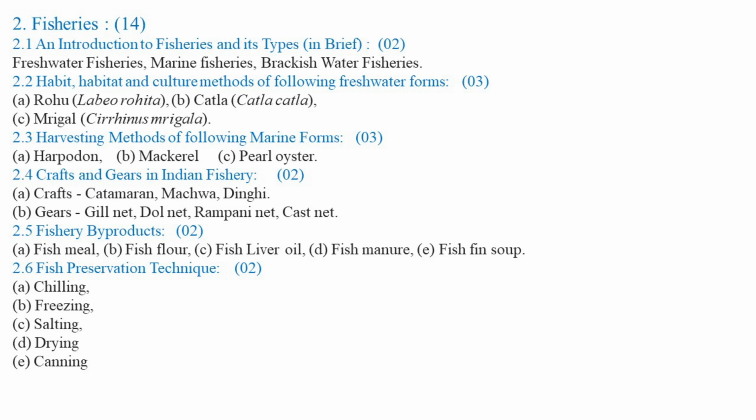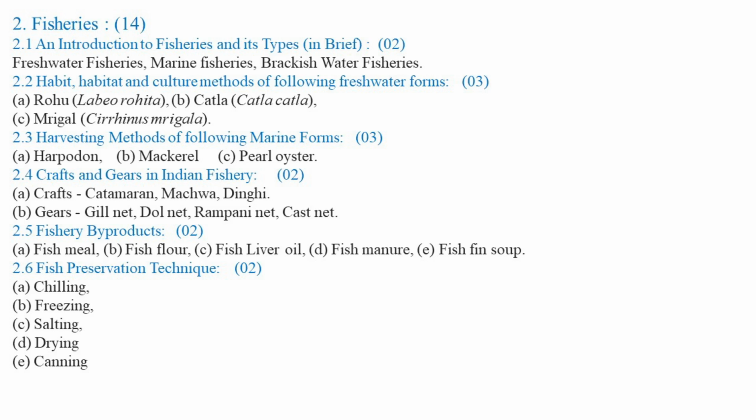Bombay duck, then mackerel, that is commonly called bangla, and the pearl oysters. So these are the three types of fishery animals which can be obtained or harvested directly from the marine water habitat or seas and oceans, for the purpose of food or for a byproduct like pearl.